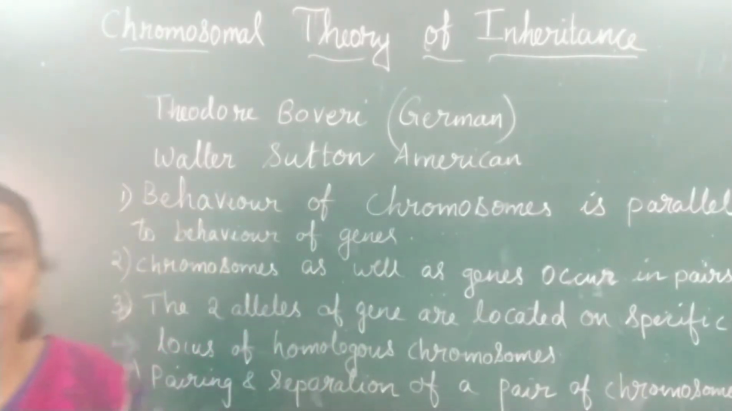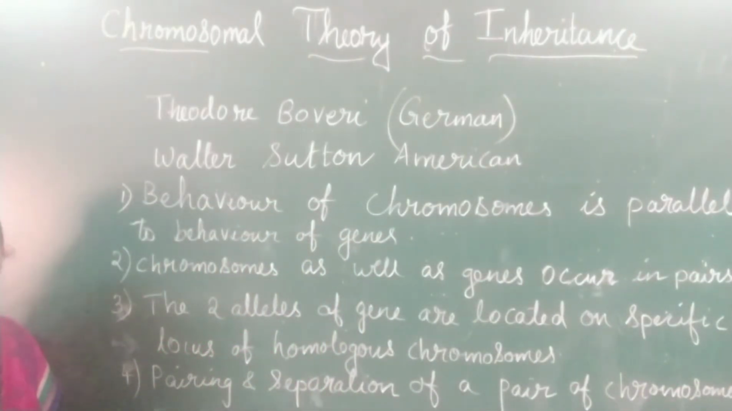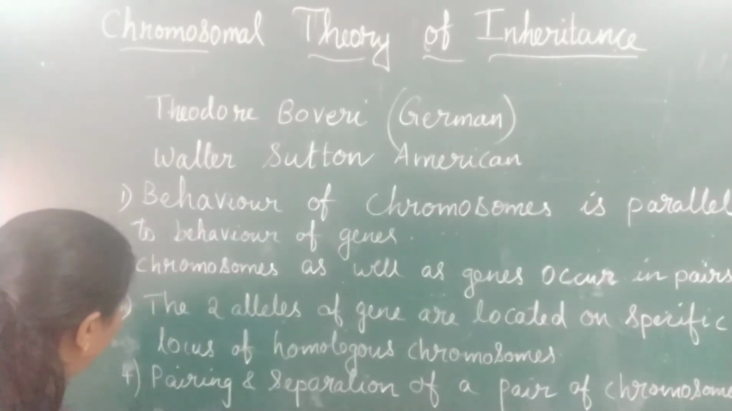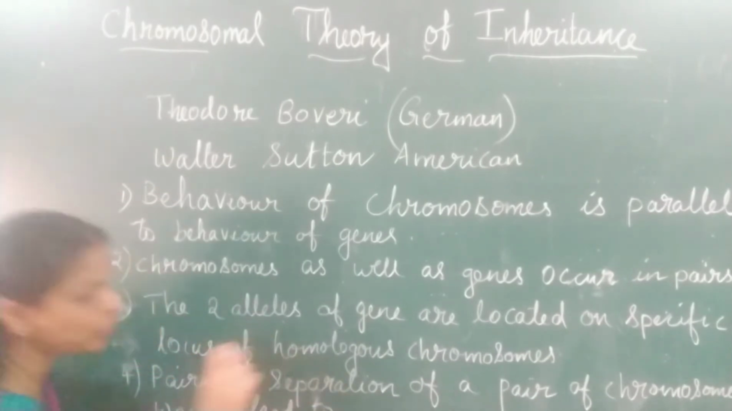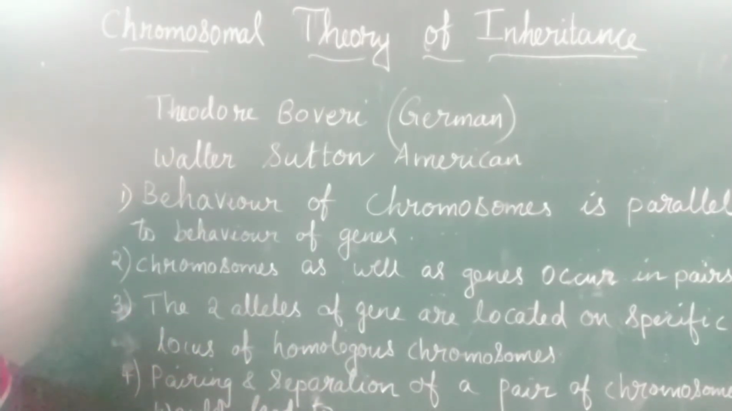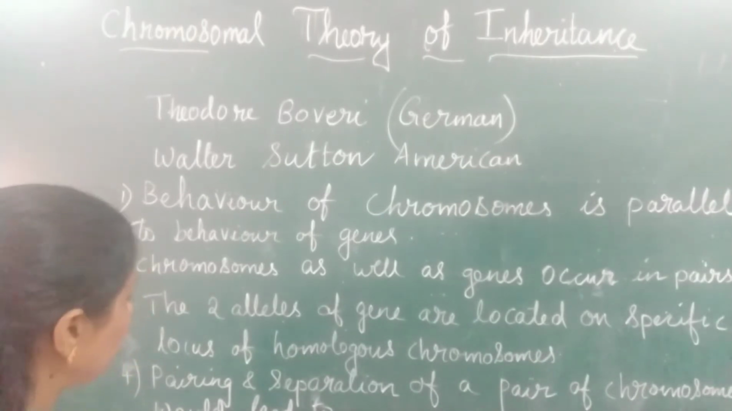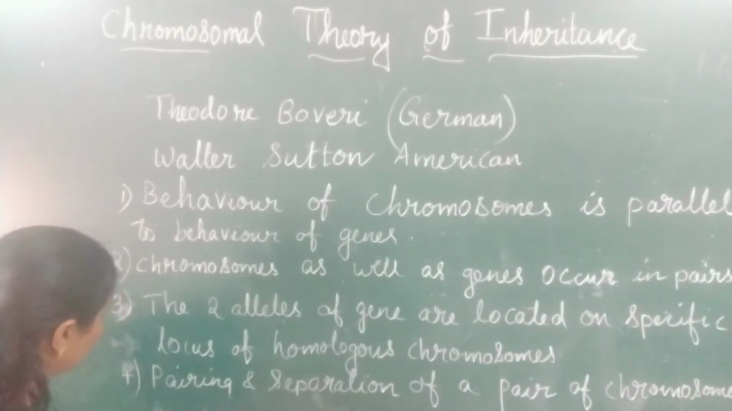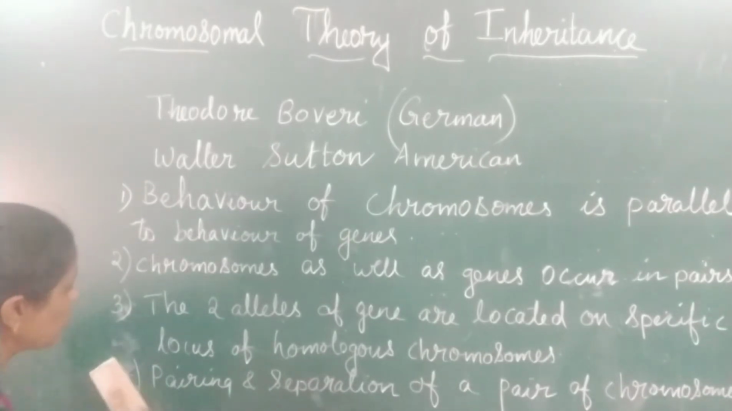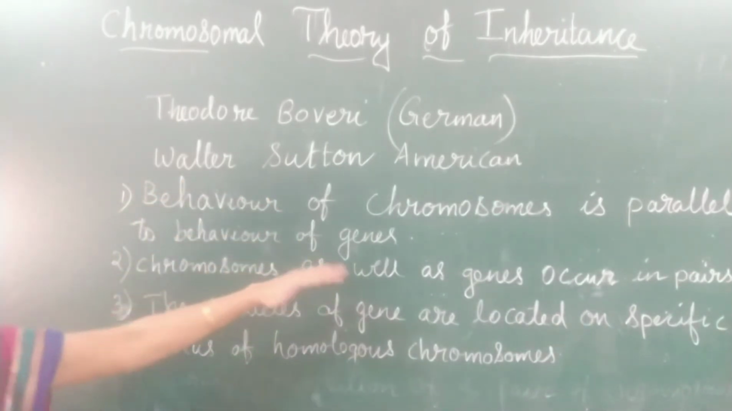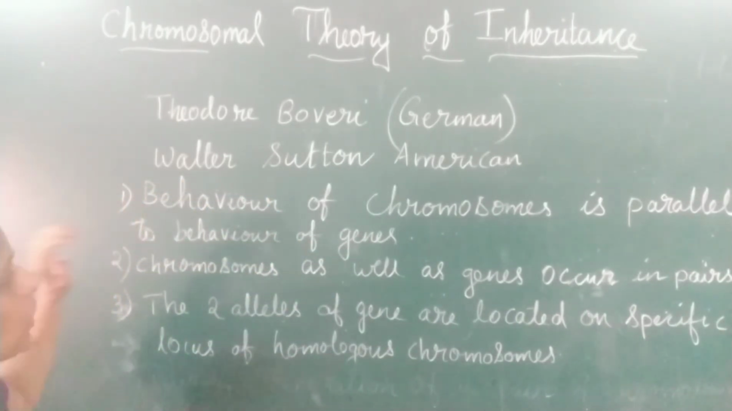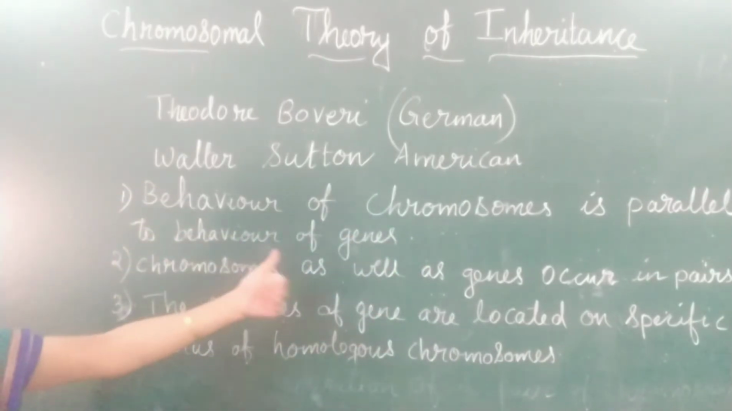The pairing and separation of a pair of chromosomes would lead to, if I write here, I don't think you will be able to see. So I'll first explain these three and then I will write the fourth point. So the first point is, behavior of chromosomes is parallel to the behavior of genes.